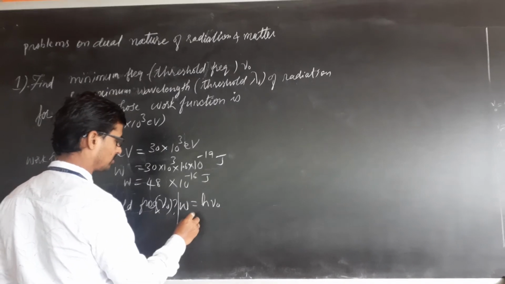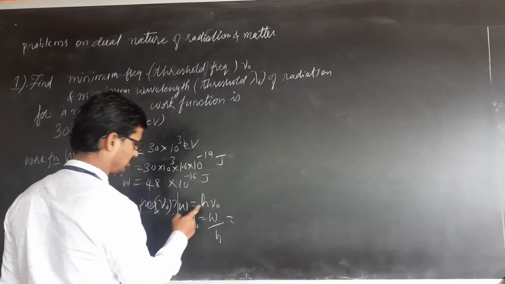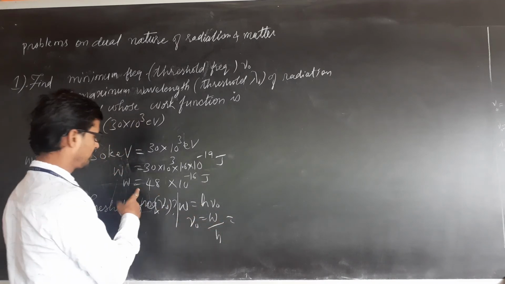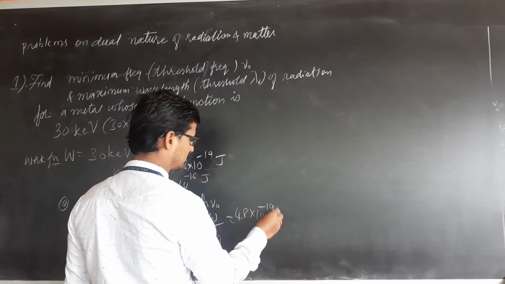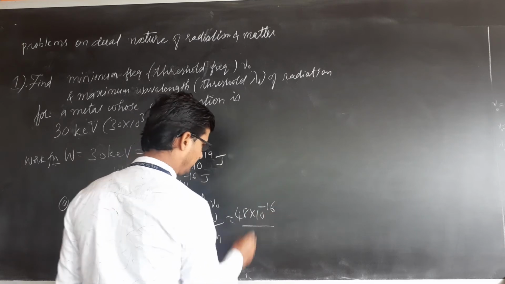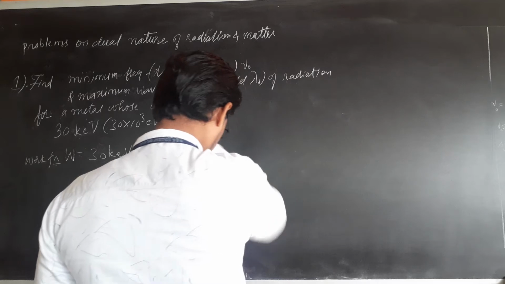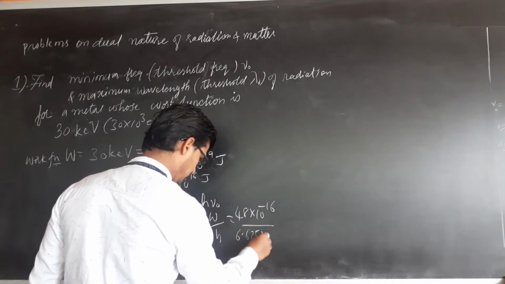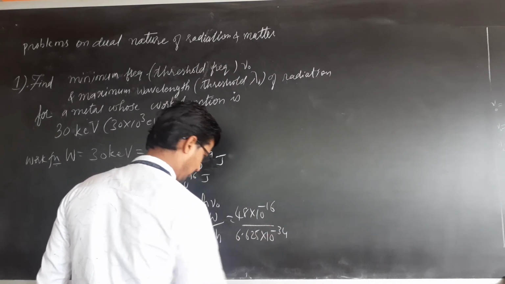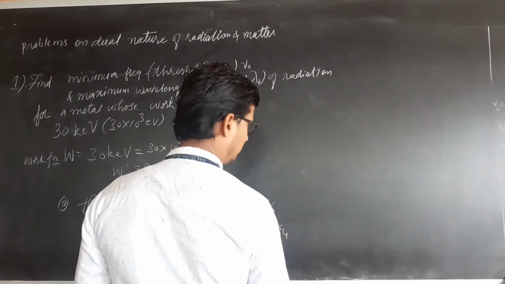W is h nu naught. Nu naught will be equal to how much? W upon h. What is the value of work function? 48 into 10 raised to minus 16 divided by what is the value of Planck's constant? 6.625 into 10 raised to minus 34. If you simplify, it will be